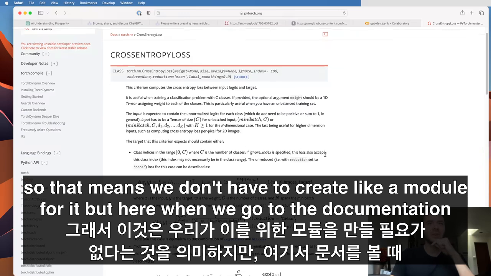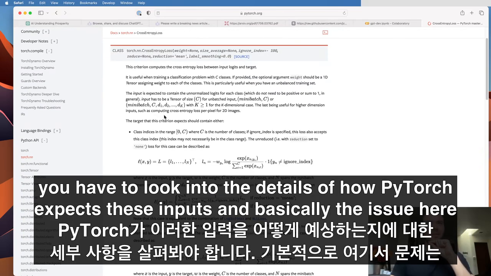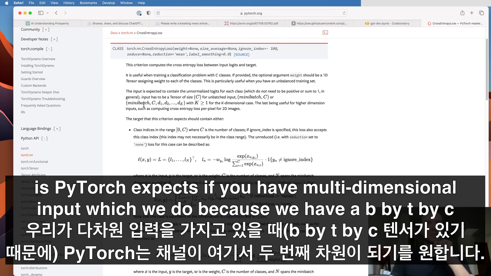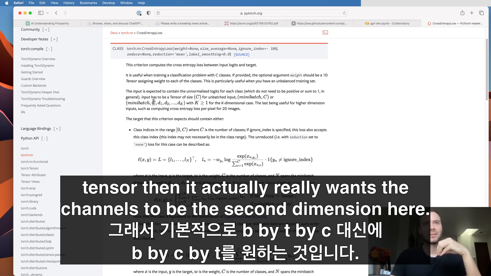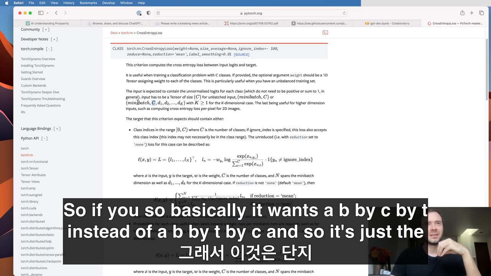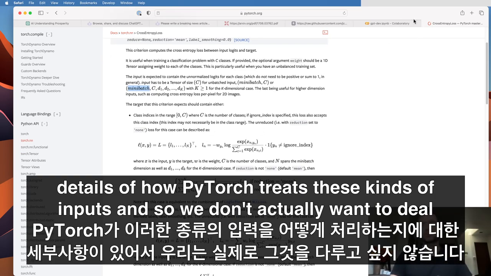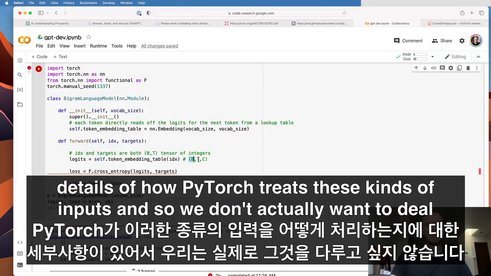But here, when we go to the documentation, you have to look into the details of how PyTorch expects these inputs. And basically, the issue here is that PyTorch expects, if you have multi-dimensional input, which we do because we have a B by T by C tensor, then it actually really wants the channels to be the second dimension here. So basically it wants a B by C by T instead of a B by T by C. And so it's just the details of how PyTorch treats these kinds of inputs. And so we don't actually want to deal with that.